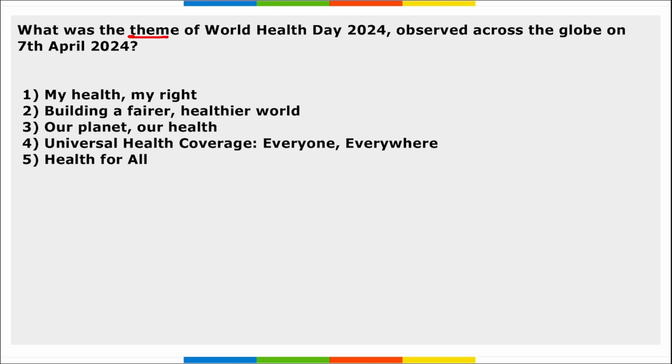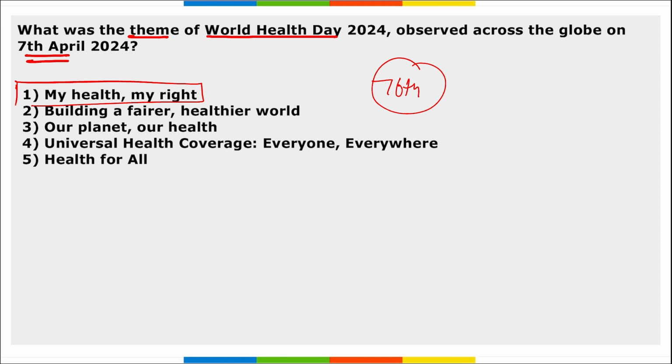Next, what was the theme of the World Health Day observed across the globe on 7th of April? So World Health Day, the theme being My Health, My Right. And this is the 76th edition of the founding of WHO on 7th of April. I repeat, 7th of April, it marks the 76th anniversary of the founding of WHO, that is World Health Organization, that was established in 1948. And the theme here being My Health, My Right.